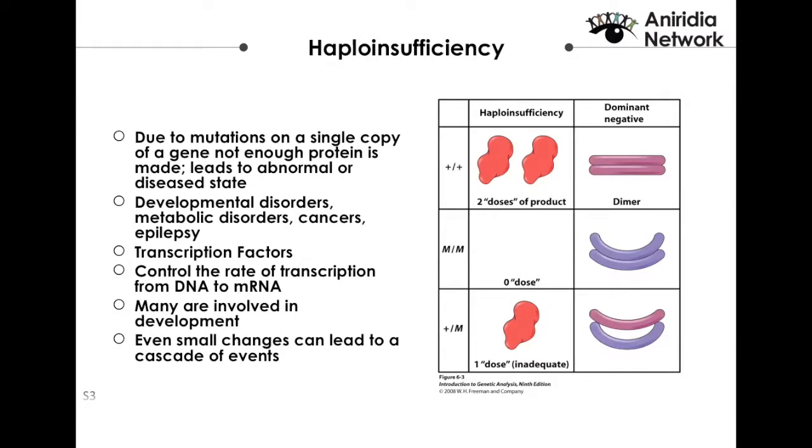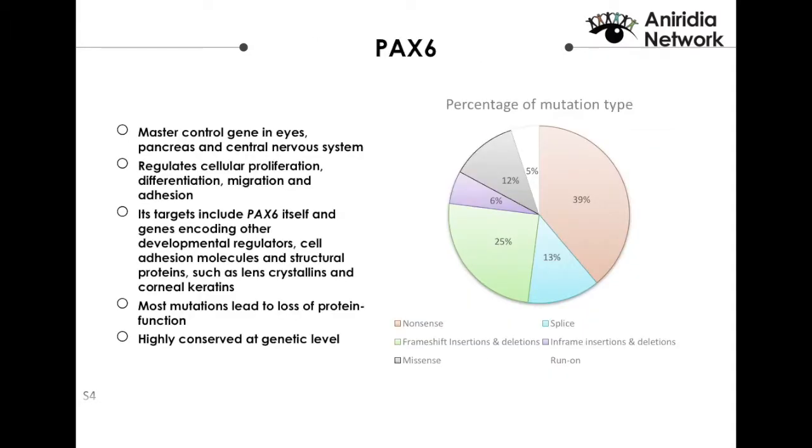One of those transcription factors is PAX6, which is the only gene responsible for aniridia. It's a master control gene for the development of the eyes, the pancreas, and the central nervous system. And it regulates different cellular processes, including proliferation and differentiation and cell adhesion. As a transcription factor, it has other genes that it targets and regulates, including itself as well.